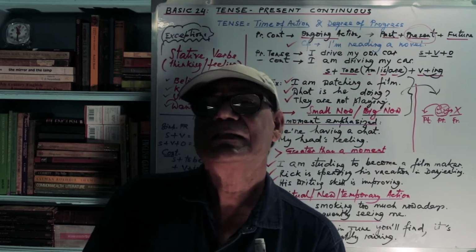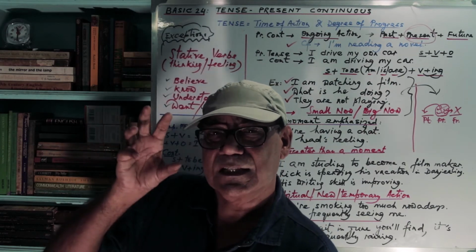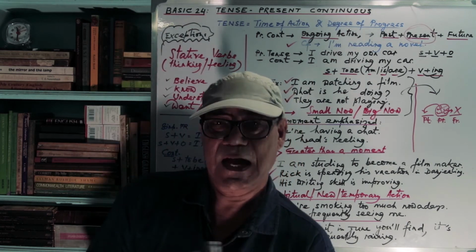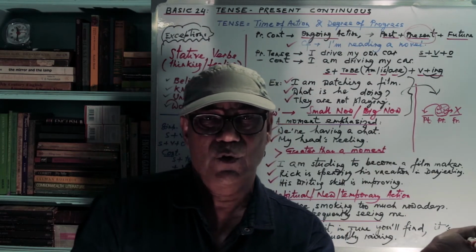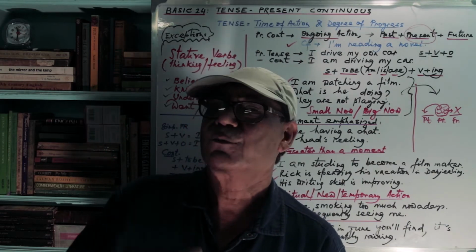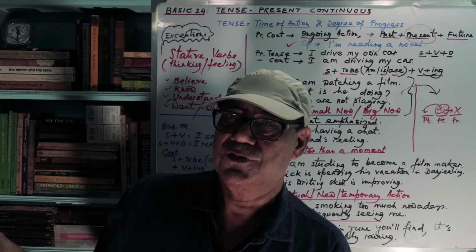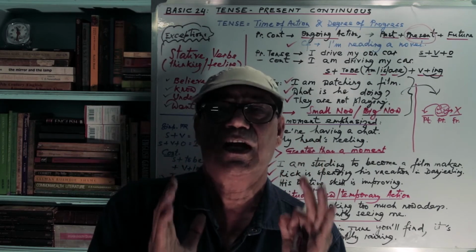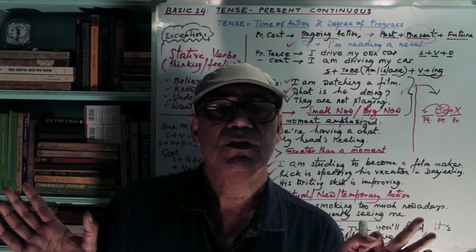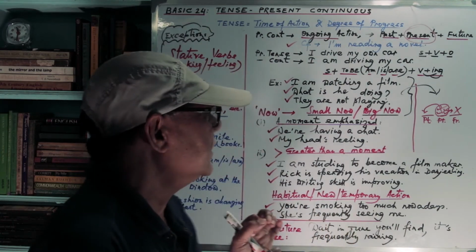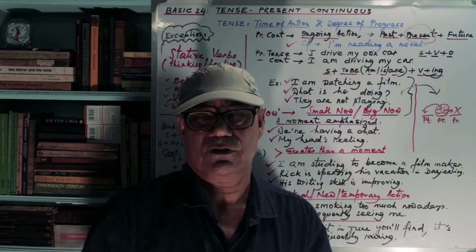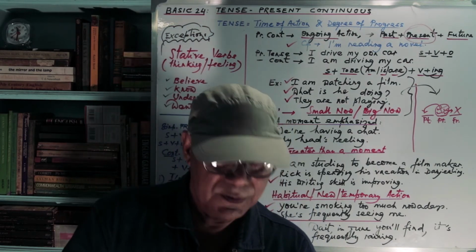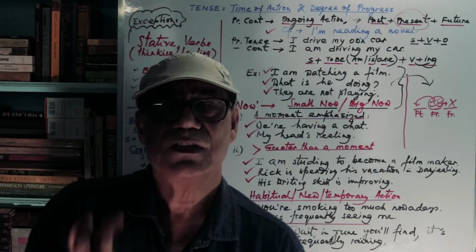But continuous tense, the speciality of this tense is that the focus is on what is taking place at this moment. I am neither interested in the past time when it started, nor interested in the future time when it will come to an end. I am only interested in the present time, present action in progress. That is all about present continuous tense. Now we have two nouns. Now, N-O-W, now. When I say I'm reading a book now, okay, pretty fine, at this moment I'm doing it. So this is a small now.